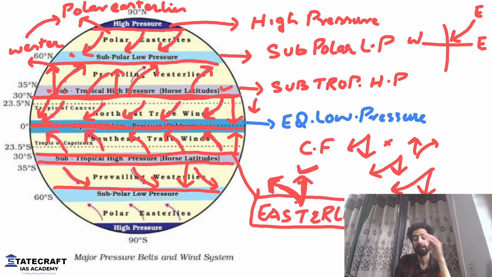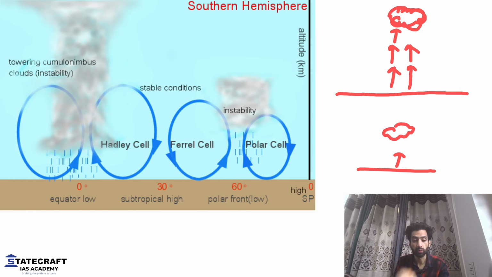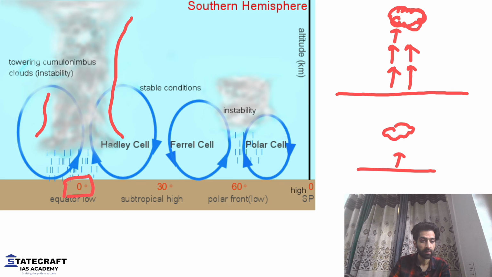That is why whenever you talk of equatorial climate, we have rainfall throughout the year, with a couple of months where there is less rainfall. Otherwise, we will see at least 9 to 10 months where the rainfall will be intense on the equator. Why? Because the air is heated, it goes up, it leads to formation of clouds. Look at the clouds formed on the equator. This is 0 degree. The clouds are formed and this will lead to rainfall.